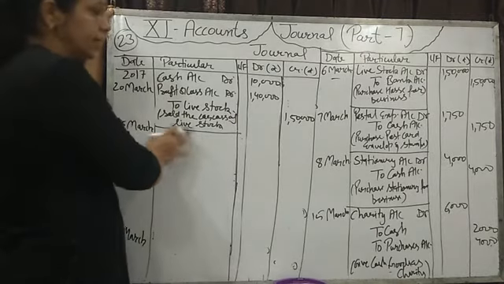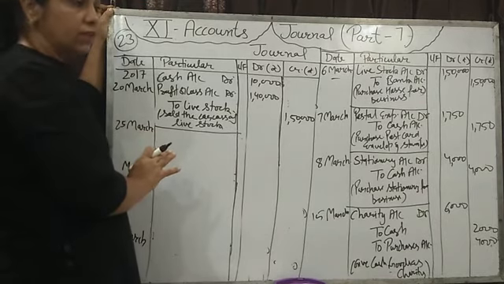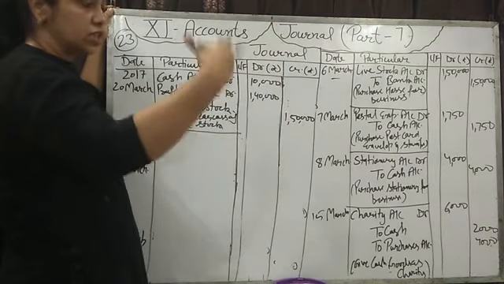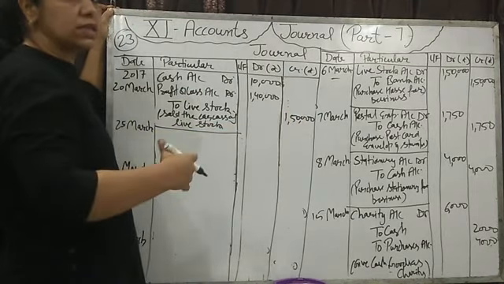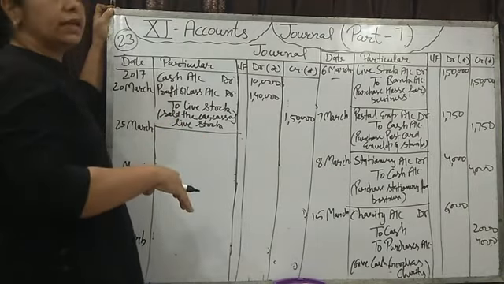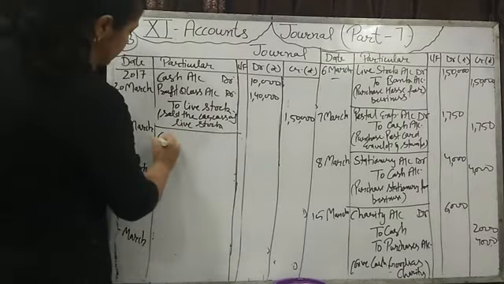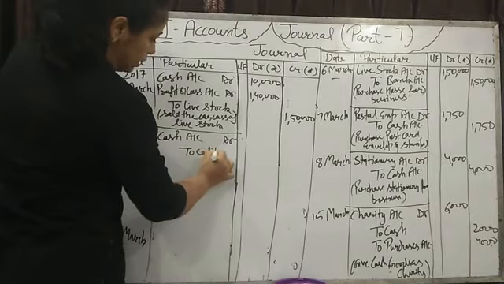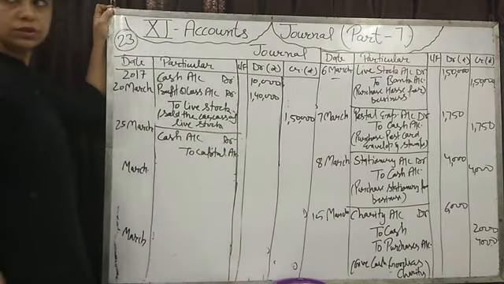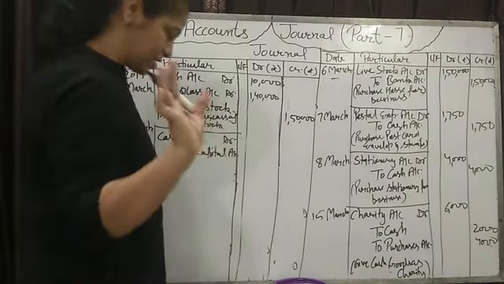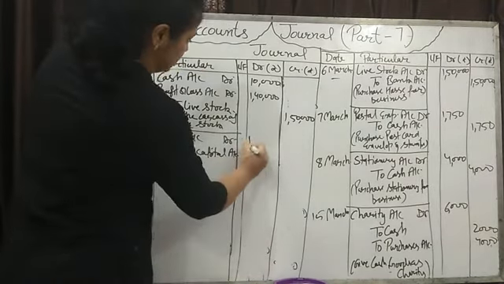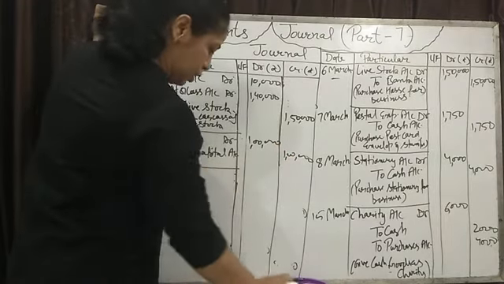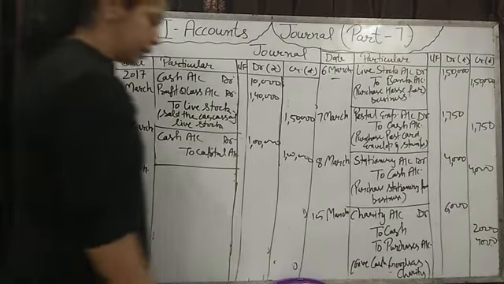So we will not write here any furniture account sale. Only we will write what is coming in business and what is going from business. फर्नीचर जा रहा है, उसके घर से जा रहा है, not from the business. In business only money is coming, that is as a capital. Then we will write cash account debit to capital account. How much cash is coming? That 1 lakh. Now one journal entry is remaining, that paid to landlord.